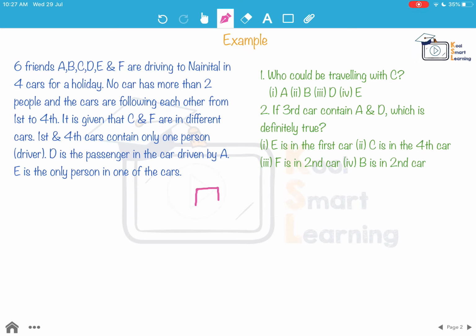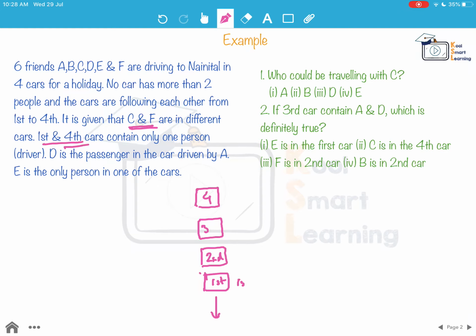So let's first of all draw 4 cars who are following each other. If they are moving in this direction, we call this first, second, third and fourth. One information says that no car can have more than 2 people. Then it says that C and F are in different cars.